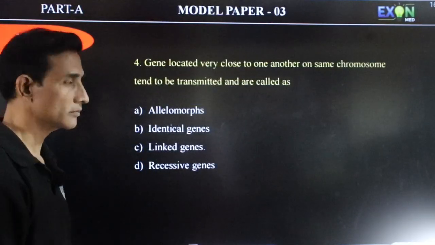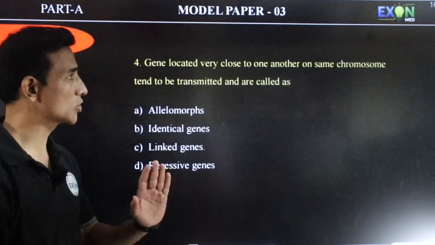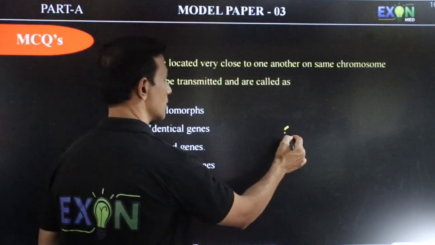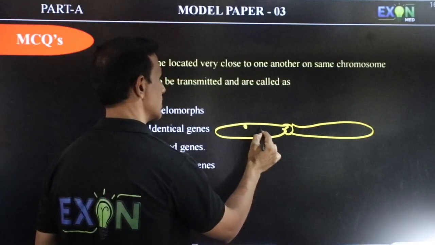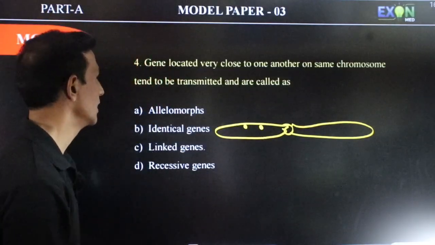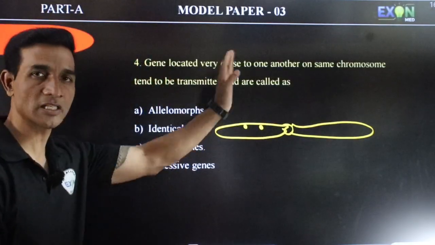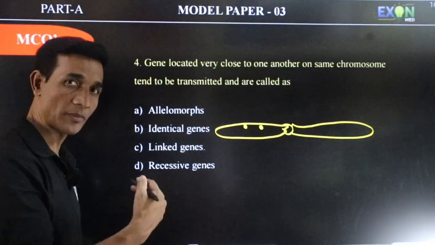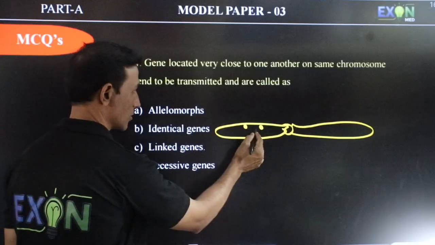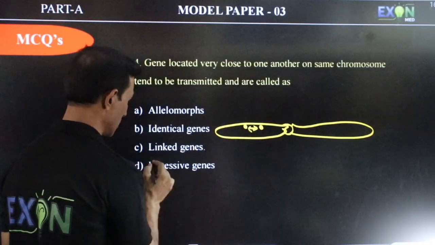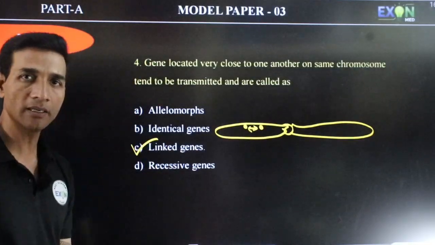Next question. Genes located very close to one another on the same chromosome. So this is a chromosome. Genes are located here on the same chromosome, and tend to be transmitted from the parents to the children together. Since they are present on the same chromosome, they are linked to each other. So hence they are called linked genes.